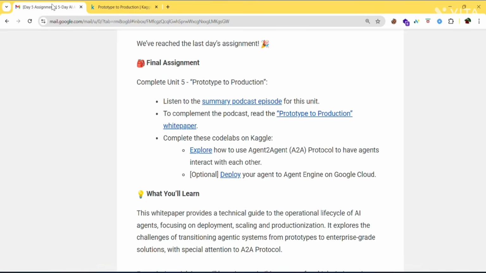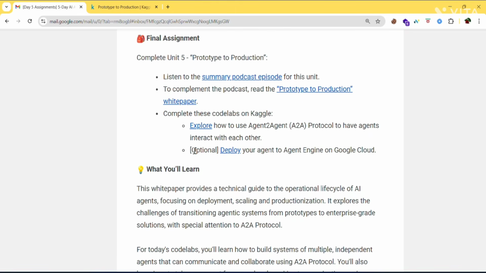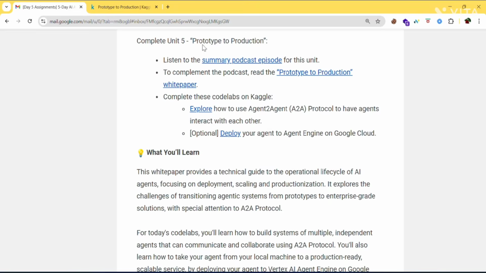Next, there are two tasks which we need to complete. The first one is to explore how to use the agent to agent protocol to have agents interact with each other. The second one is optional, which is to deploy an agent to Agent Engine on Google Cloud. In this video, we'll be discussing 5A, exploring how to use the agent to agent protocol. In the next videos, I will post about 5B.